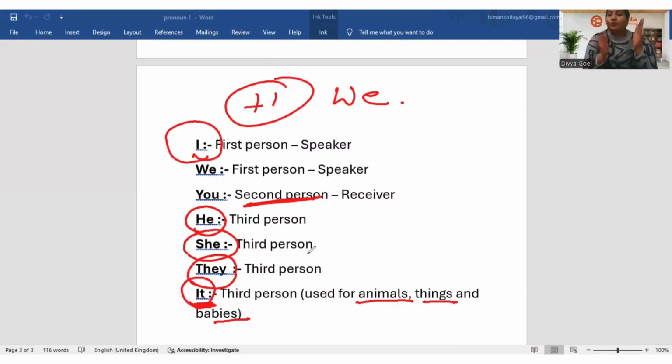So we have pronouns for them as well. For example, as in the beginning I was talking to you about a dog, the dog was not here, but I was using the word dog again and again. So to substitute the word dog, I need to use a pronoun. That will be it.